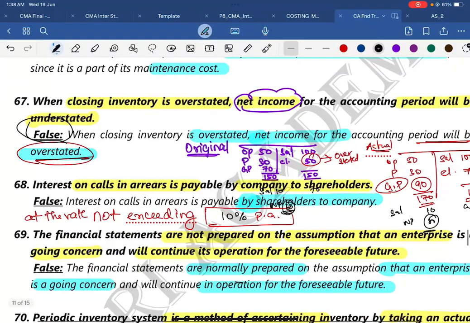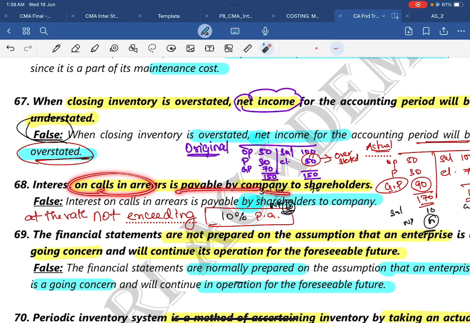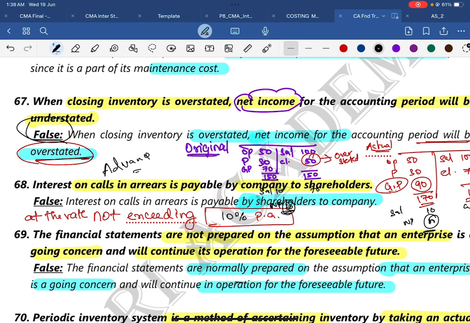Then question number 68. Interest on calls in arrears is payable by a company to a shareholder. The answer is false. Interest on calls in arrears is nothing but arrears yet to be paid by a shareholder to a company. But as per Table F of the Companies Act 2013, it should be charged at a rate not exceeding 10% per annum. If it is an advance, it is not exceeding 12% per annum. Not exceeding is a keyword.